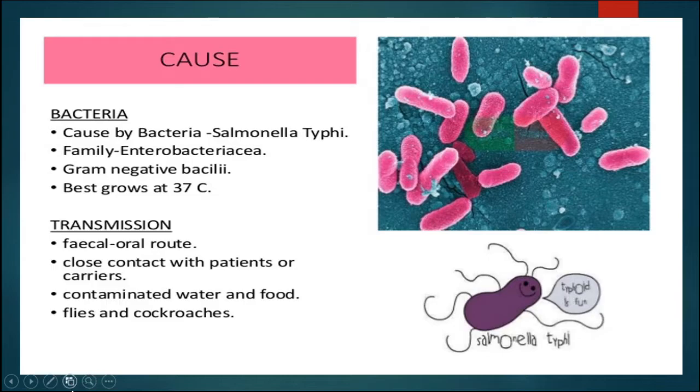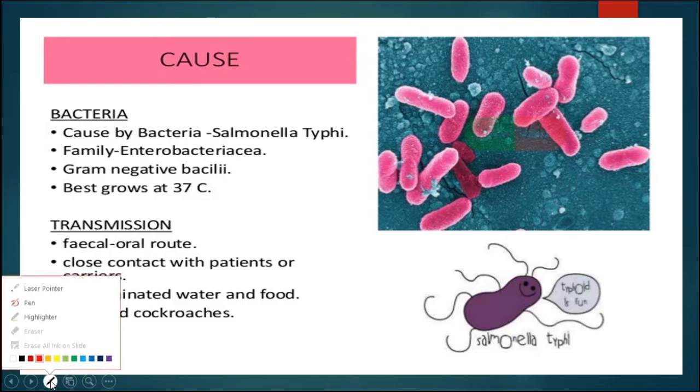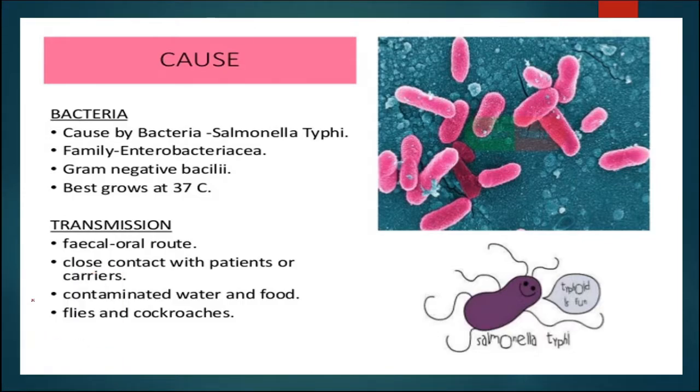In this slide we will see the causative organism of the disease typhoid. Now we all know that the causative organism of typhoid is a bacterium, and its name is Salmonella typhi, which belongs to the family Enterobacteriaceae. This is a gram negative bacilli group of bacteria and grows best at a temperature of 37 degrees centigrade.